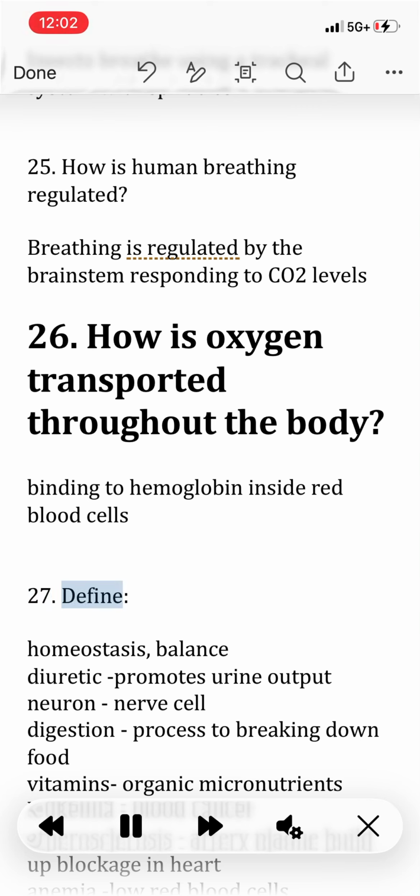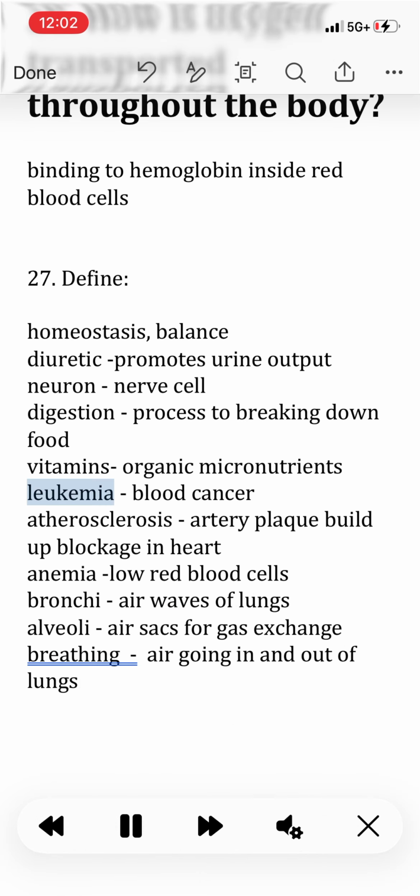27. Define. Homeostasis, balance. Diuretic, promotes urine output. Neuron, nerve cell. Digestion, process of breaking down food. Vitamins, organic micronutrients. Leukemia, blood cancer. Atherosclerosis, artery plaque buildup blockage in the heart.